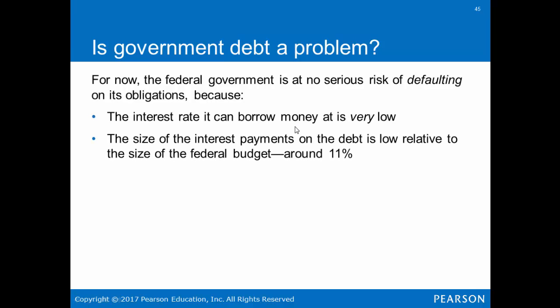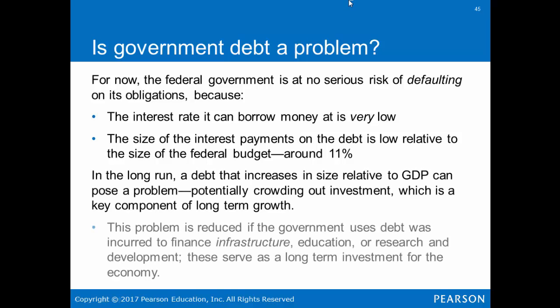Is government debt a problem? For now, the federal government is at no serious risk of defaulting on its obligations because the interest rate it can borrow money at is very low. The size of interest payments on the debt is relatively low compared to the size of the federal budget, around 11%. In the long run, a debt that increases in size relative to GDP can pose a problem, potentially crowding out investment, which is a key component of long-term growth.